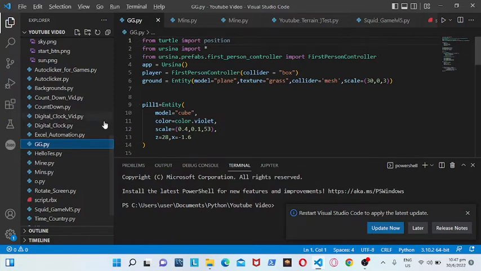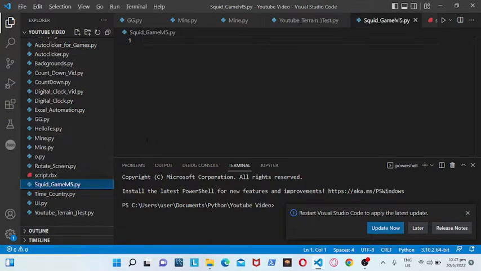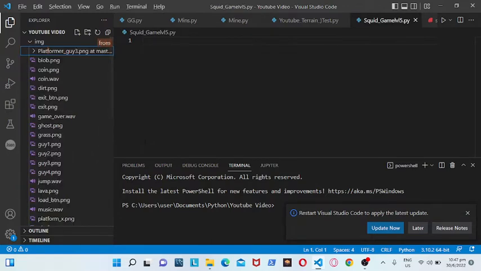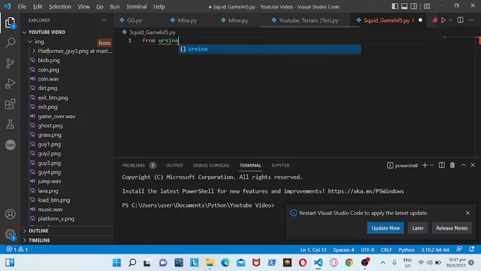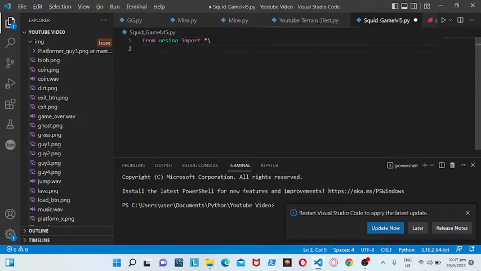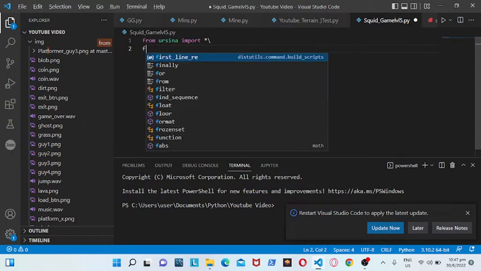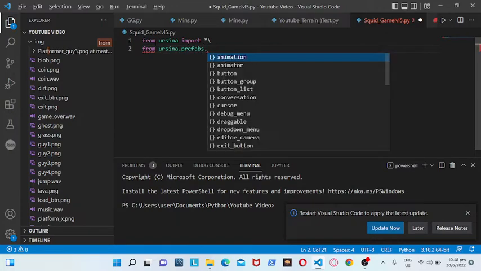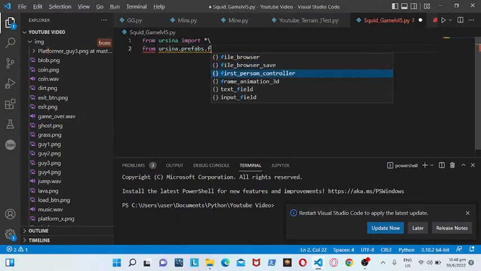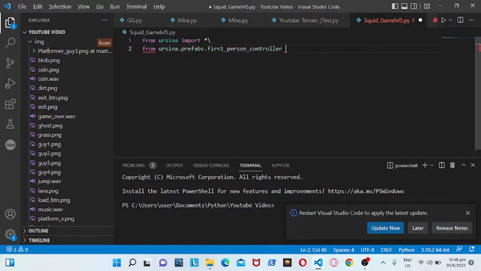The first thing we need to do is create a new game and then do from Ursina import everything. Next, from Ursina dot prefabs dot first person controller import first person controller. Okay, so we have the setup ready.